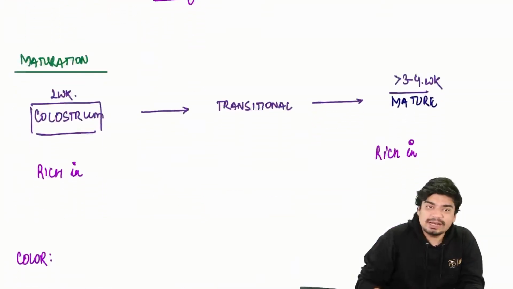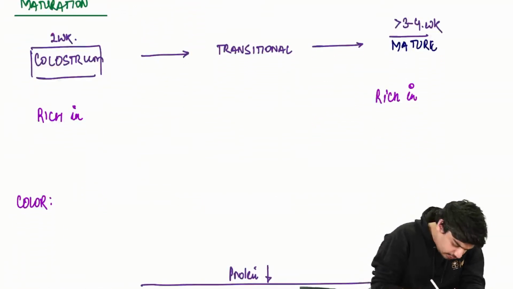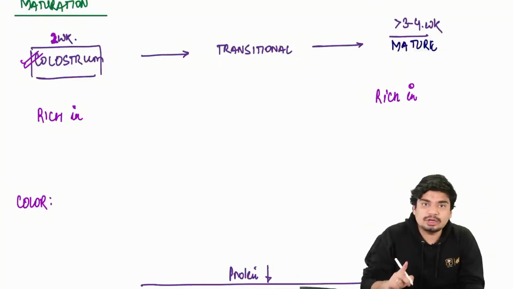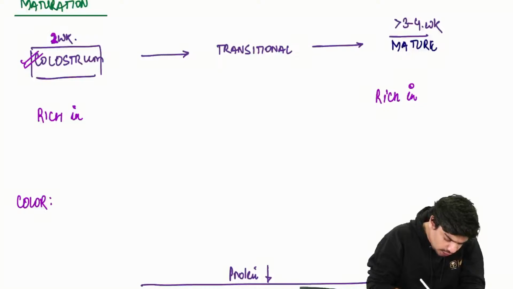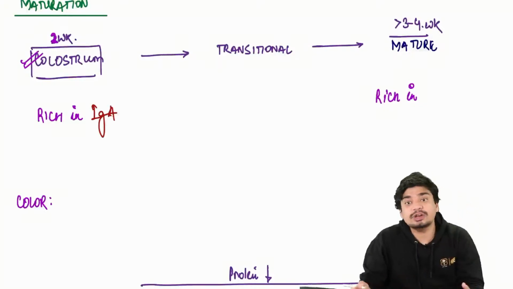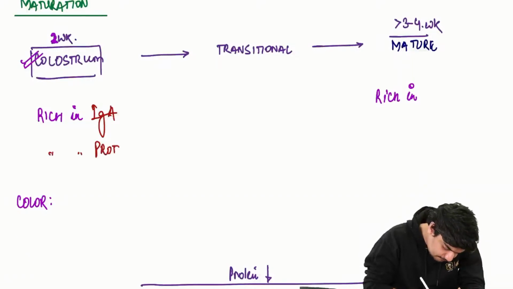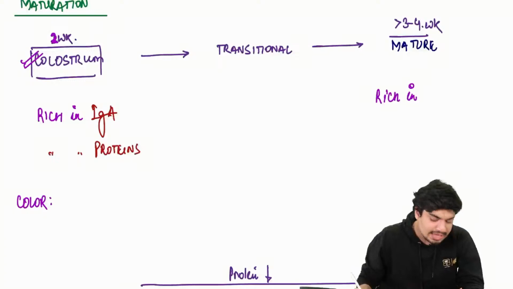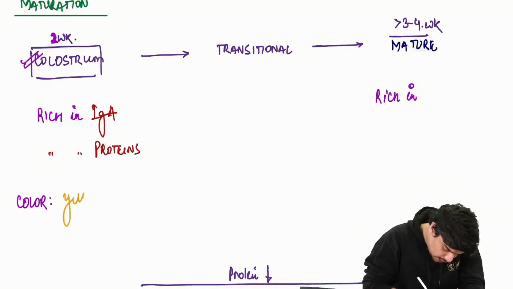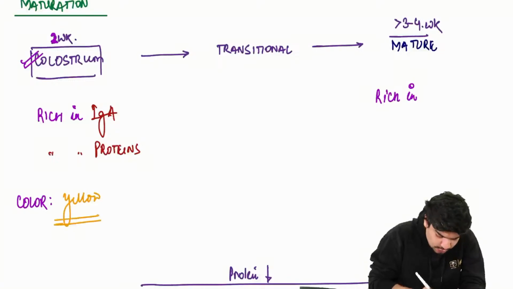Then the milk which comes in the first 2 weeks is called colostrum. This colostrum is rich in IgA. IgA is a type of protein, so it's rich in proteins. The color of this colostrum is yellow.